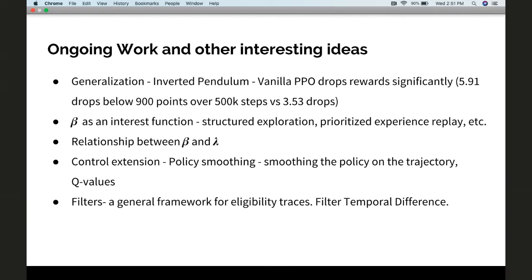So I'll write the simplest version of the eligibility traces in RL. It is nothing but, at each point in time, you discount your previous trace with gamma lambda, and then you add the gradient of the current time step. This is your simplest version. When I look at this equation, if I'm from a signal processing background, I would say I have a system which takes an input and gives an output, but the response of this system is gamma lambda, and this I would approximate as a simple IIR filter. So what is an IIR filter?